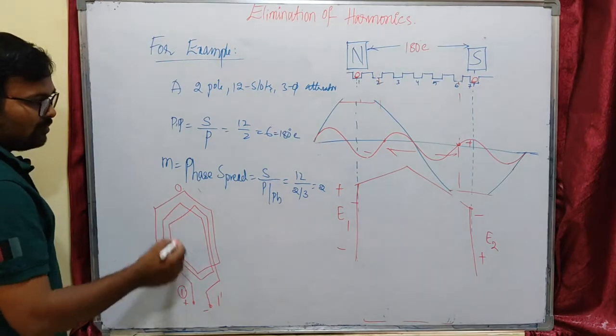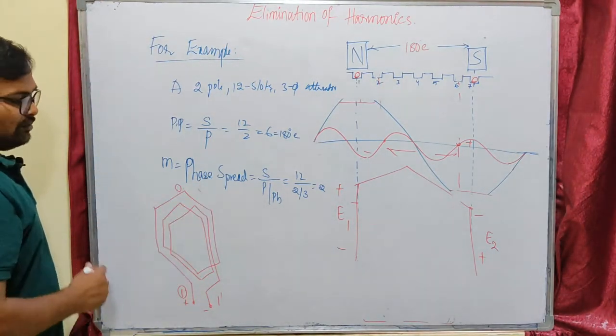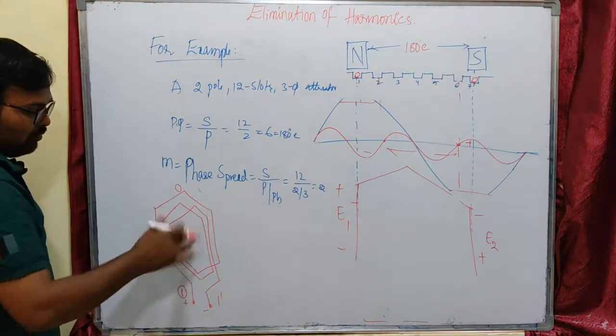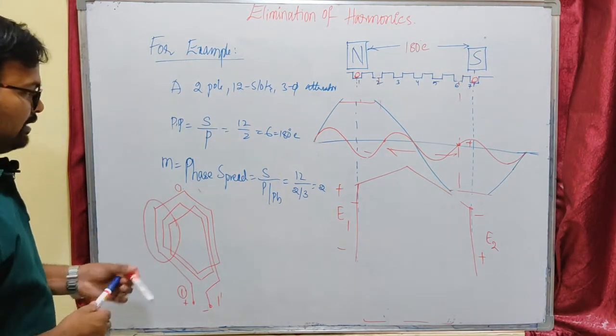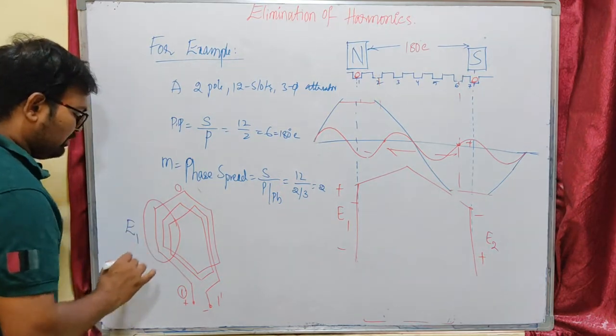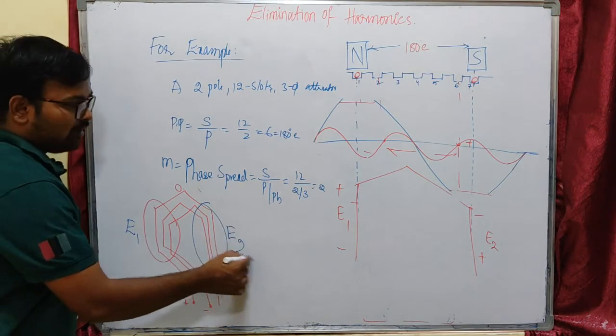So 1 to 1 dash will be E1, and 1 dash to O will be E2. The voltage across this coil side is E1 here. The induced EMF in this coil side is E1 and in this coil side is E2. So that is what E1 E2 means.